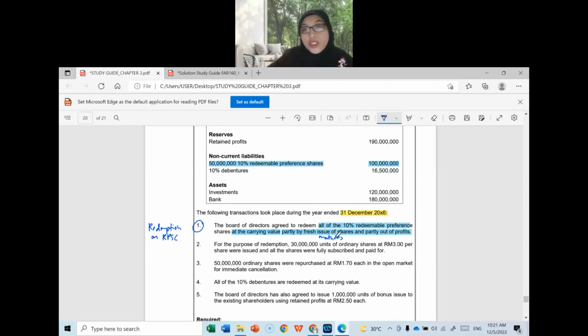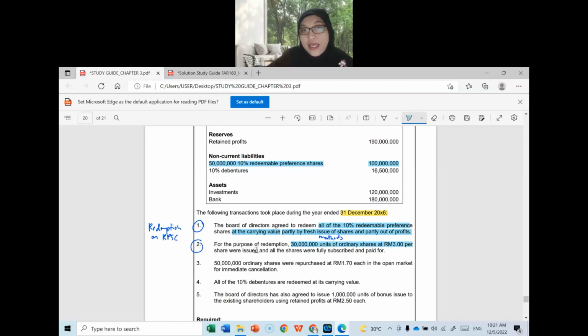Okay, number 2. Since we are going to issue the shares, we need the information of how much shares to be issued and what types of shares to be issued. For the purpose of redemption, 30 million units of ordinary shares at 3 ringgit per share were issued and all the shares were fully subscribed and paid for. You are given the information on the issuance of shares at this price.